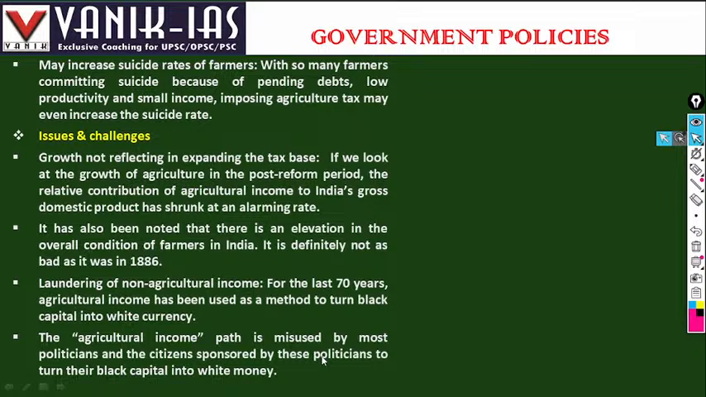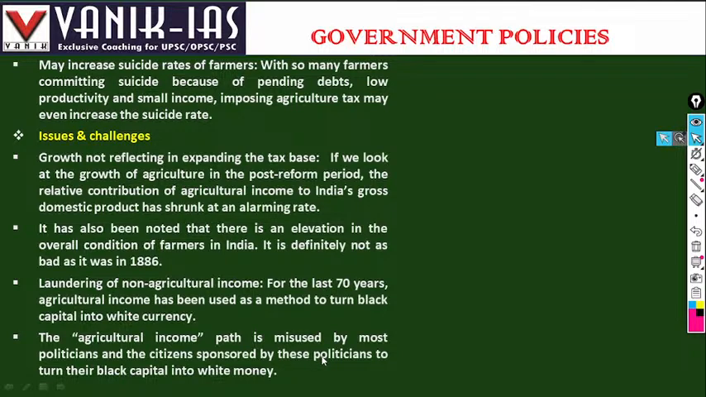Challenges: growth not reflecting in the funding of the tax base. Look at the growth of agriculture, the relative contribution of agricultural income to gross domestic product has sunk at an alarming rate.